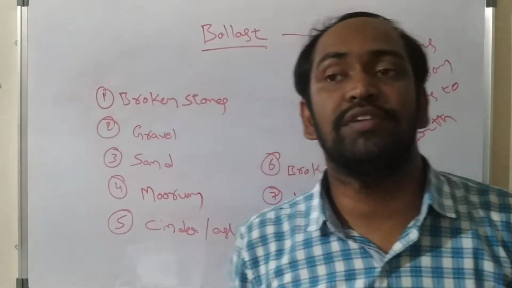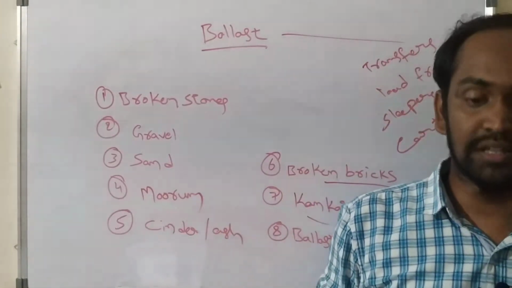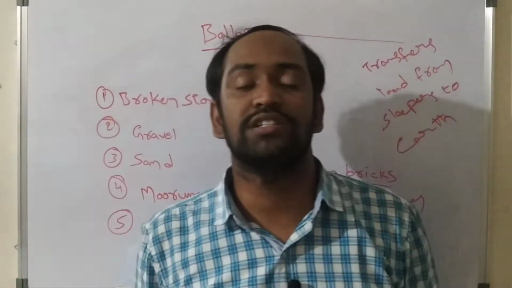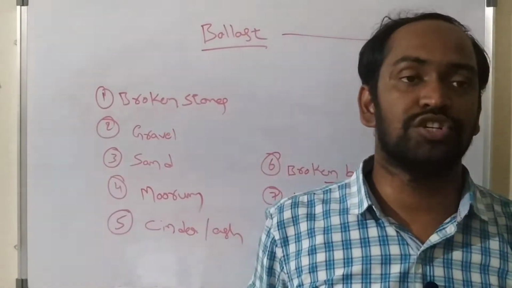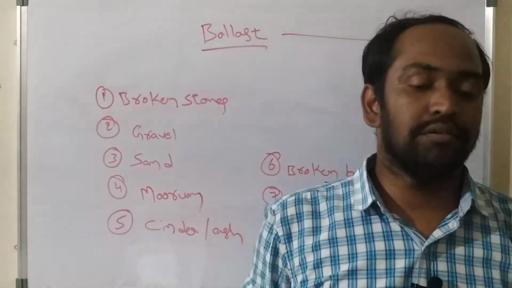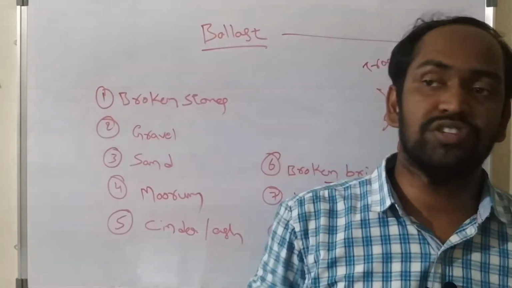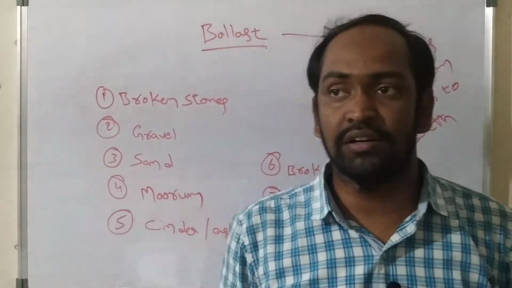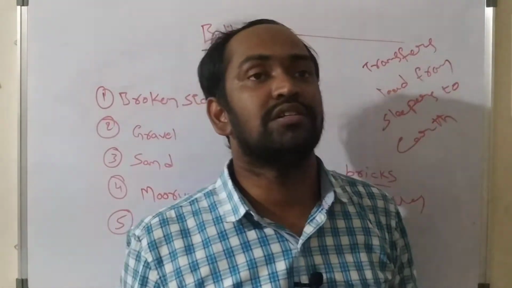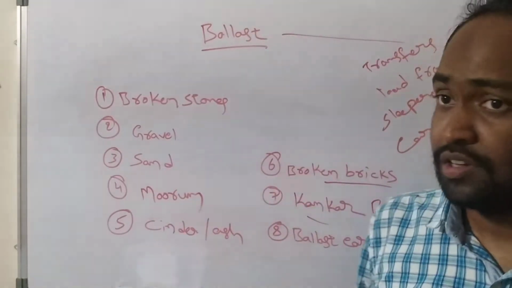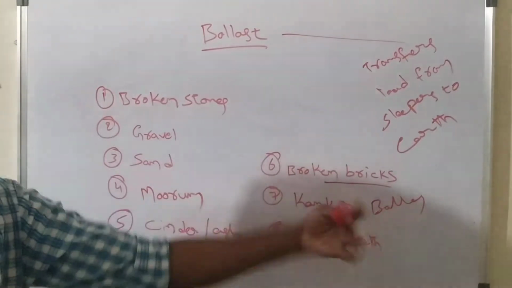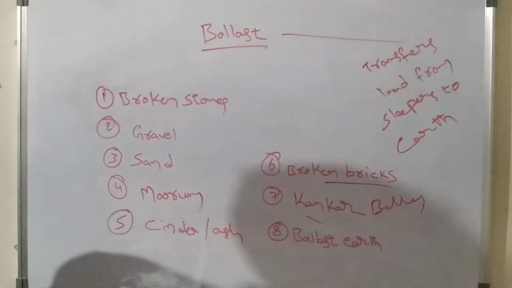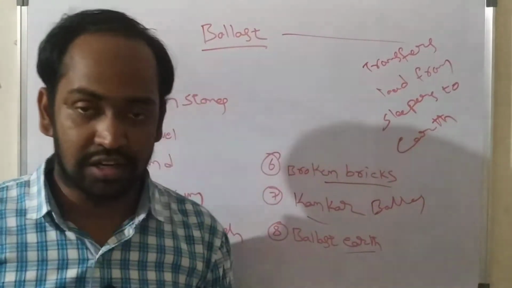Ballast earth is when the natural earth or ground surface itself contains enough bearing capacity and enough shear strength, so then it can be used directly as ballast. Directly we can lay the railway track using sleepers and rails. So we can use earth itself as ballast, though only in rare cases.